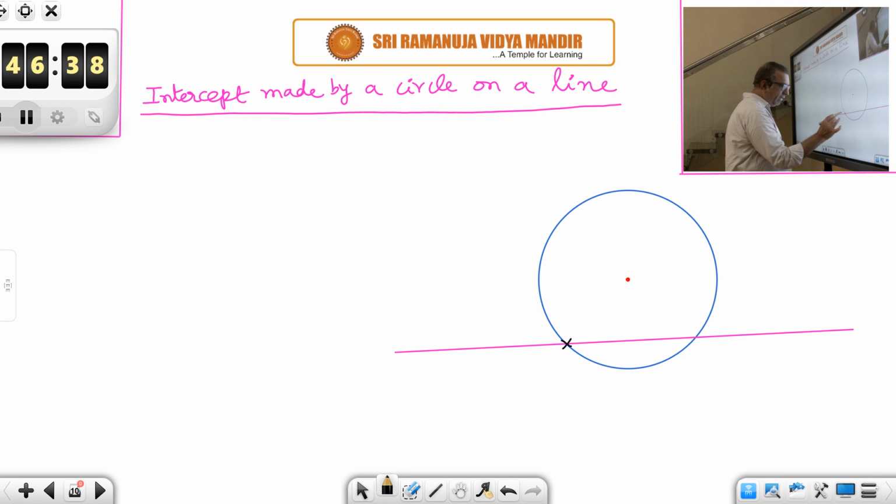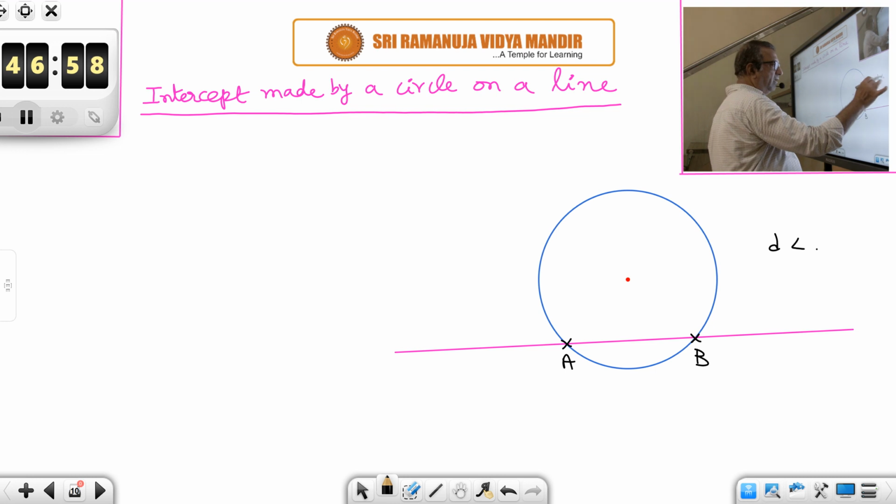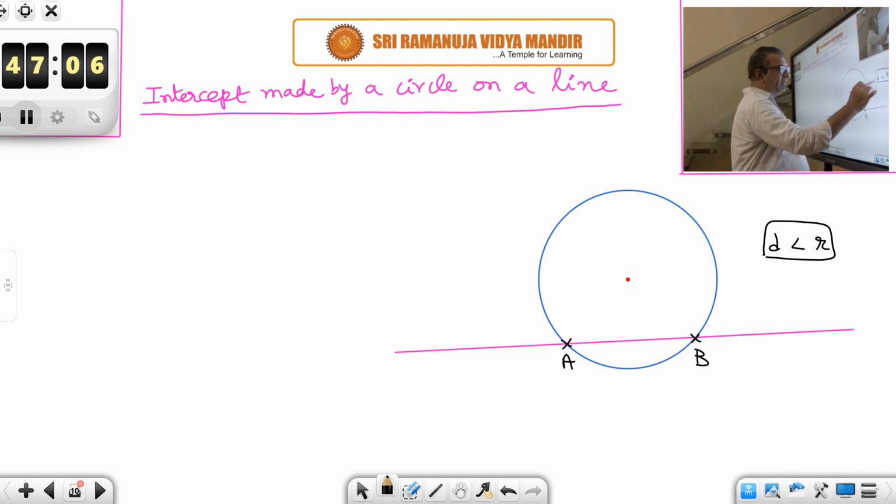How to find the distance between A and B? The circle's equation is given, the line's equation is also given, and what is the condition for the line to be like this? D less than R, D equal to R, or D greater than R? D less than R. The perpendicular distance from the center of the circle to the line, that is D, must be less than R, then only this position occurs, is it not?